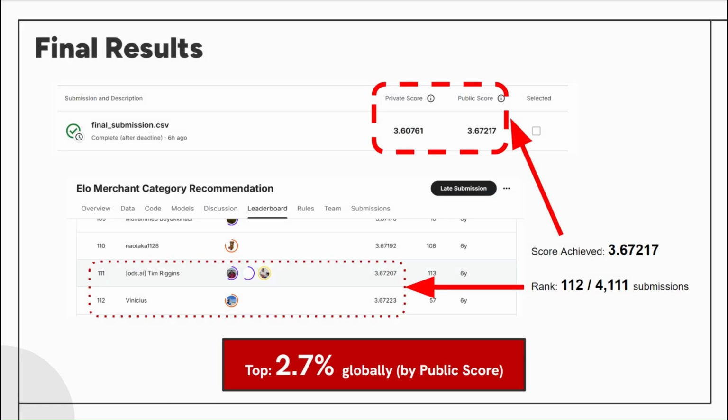Now, let's take a look at the final result of our submission for the Elo Merchant Category Recommendation Competition. As you can see, our final submission achieved a public score of 3.67217, placing us 112 out of 4,111 submissions, meaning that we are in the top 2.7% globally based on the public leaderboards.